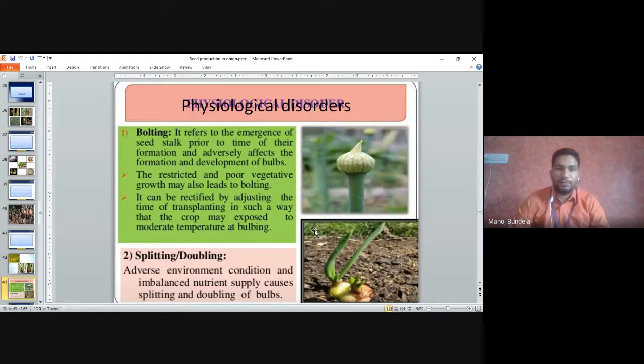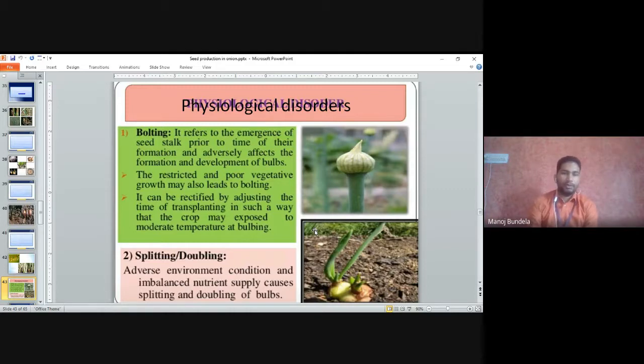The restricted and poor vegetative growth may also lead to bolting. If poor vegetative growth or restricted growth is there, then it causes bolting. It can be rectified by adjusting the time of transplanting in such a way that the crop is exposed to moderate temperature at the time of bulbing. So we will set the time of planting so that the crop will not be exposed to very low temperature, but will come into contact with moderate temperature. So the chance of bolting will be reduced.